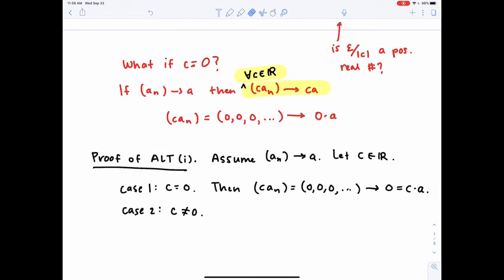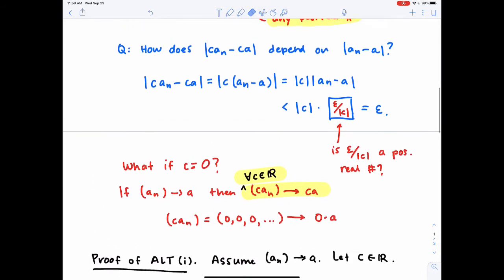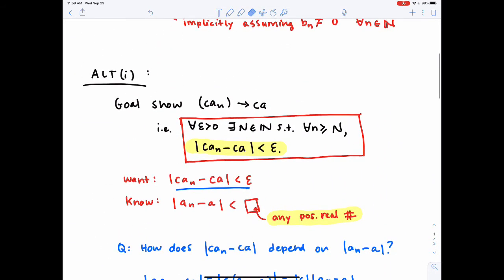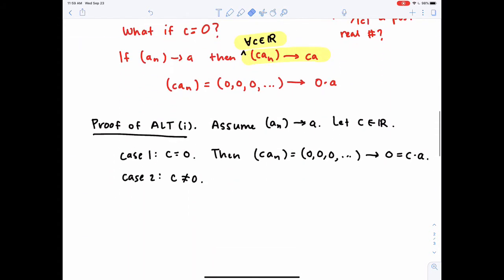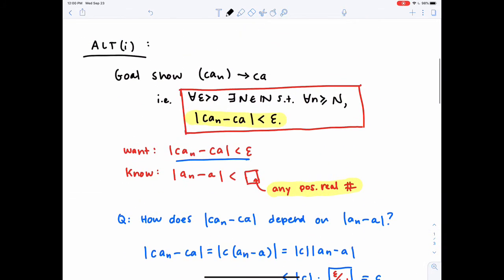Now, case 2 is when C is not 0. So now we need to figure out what to write for the case when C is not 0. When we go back up, we need to remind ourselves what we're trying to do here. We're trying to prove that CAN converges to CA, which is this boxed statement. And that says to do that, I need to introduce an arbitrary epsilon. So I need to let epsilon be greater than 0. Now, I must find the next thing in my list, so I've done that.